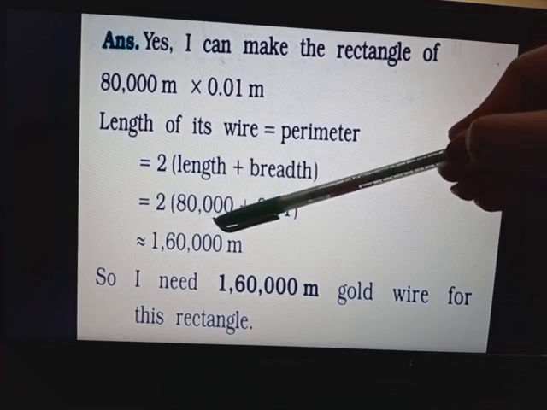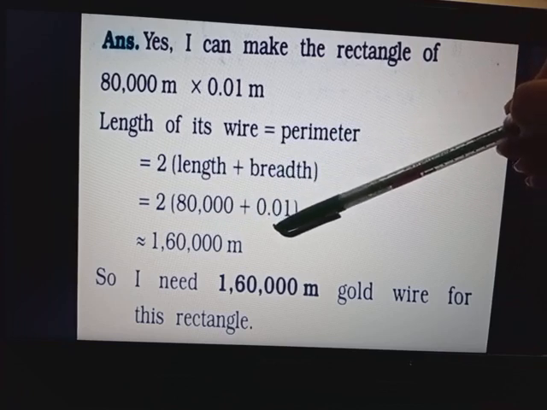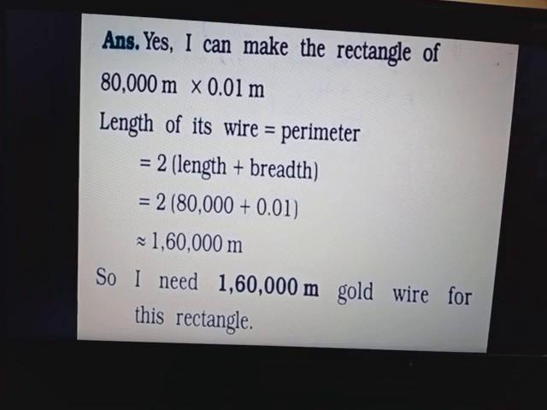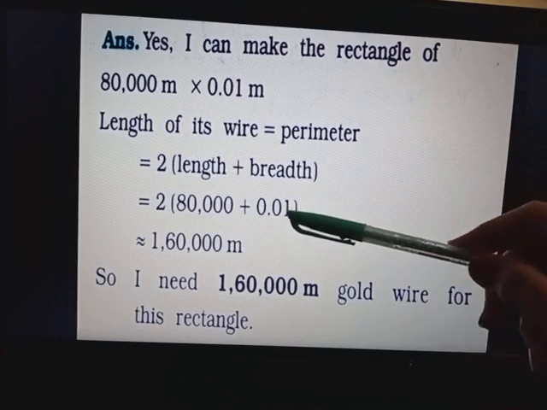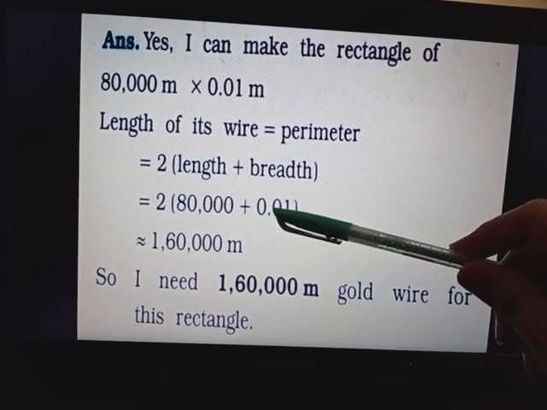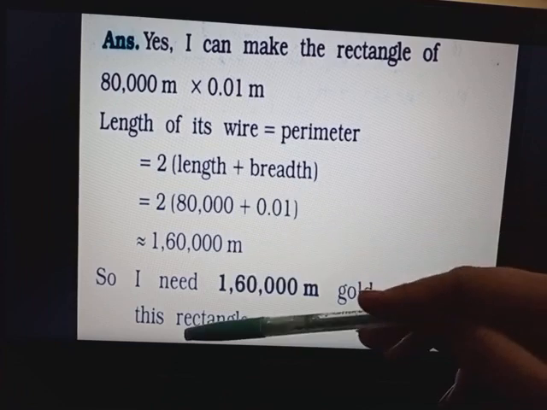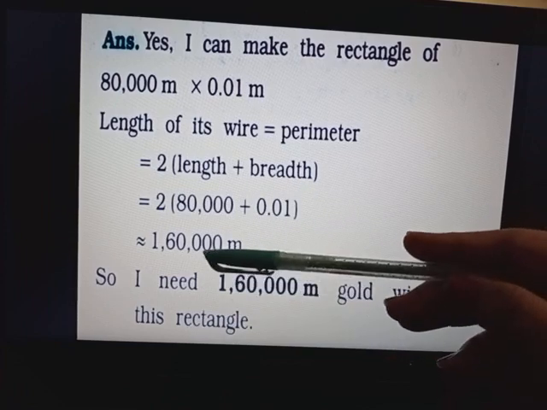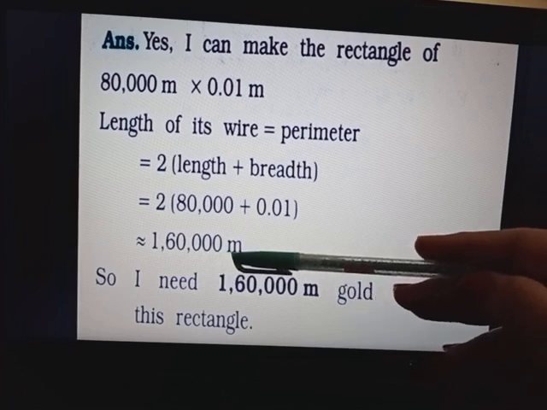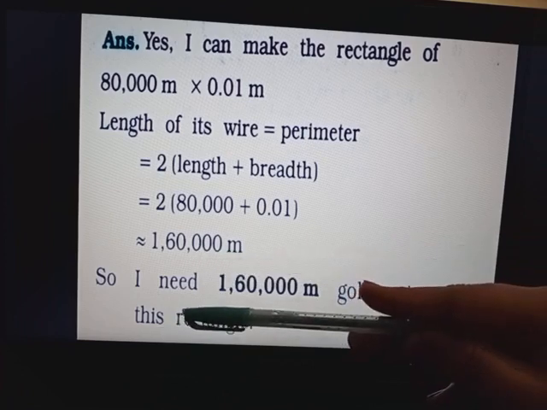Length will be 80,000 and breadth will be 0.01, multiplied by 2. So what will be the answer of the addition first of all? 80,000.01. 80,000.01 will be multiplied with 2, and you will get your answer almost equal to 1,60,000. Clear?